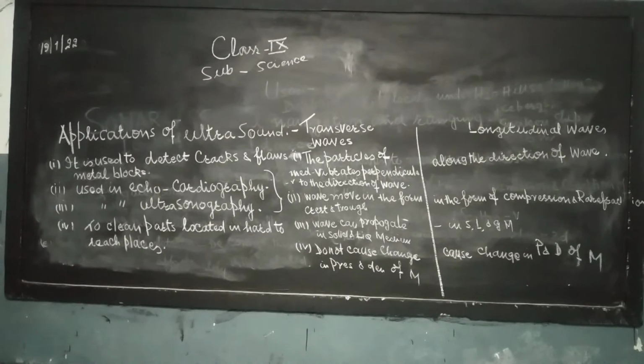In longitudinal waves, the particles of the medium vibrate along the direction of the wave. What is the difference? Perpendicular here, along the direction of the wave here. Second point, transverse waves move in the form of crest and trough. In longitudinal waves, they move in the form of compression and rarefaction.